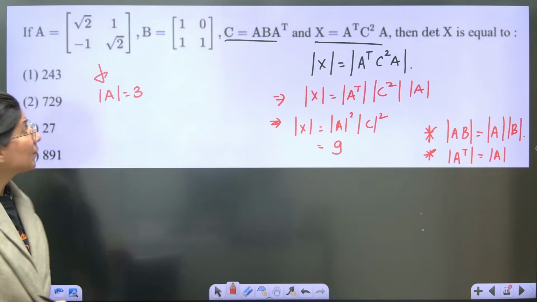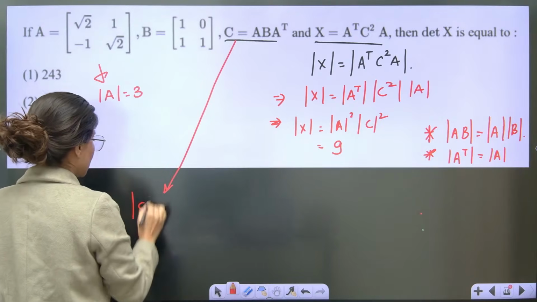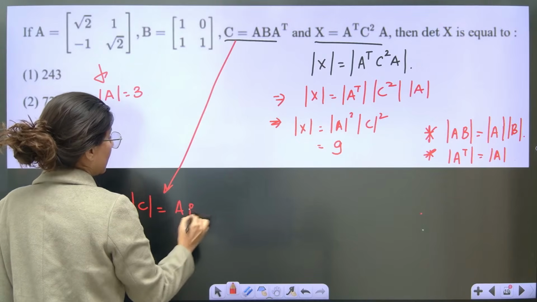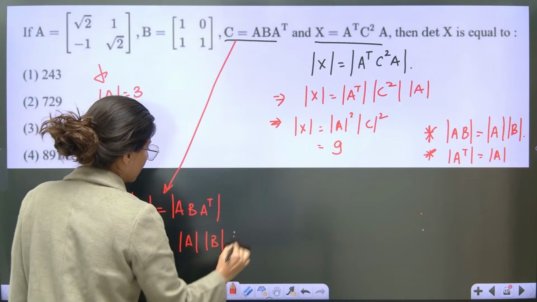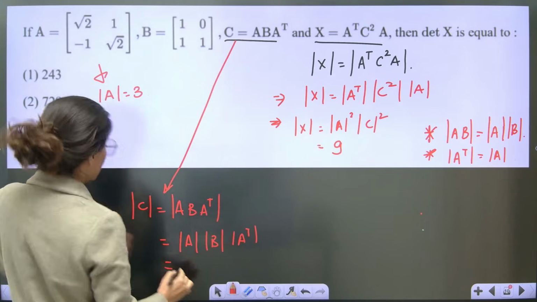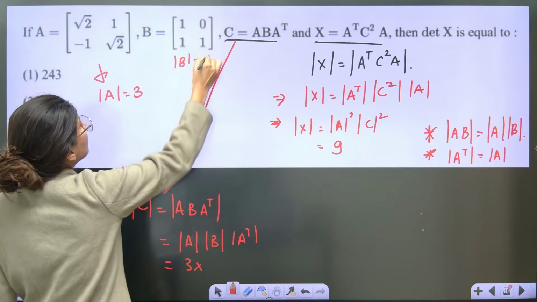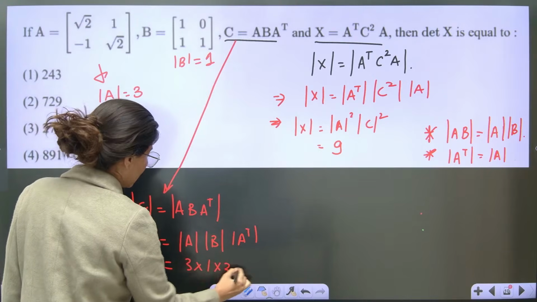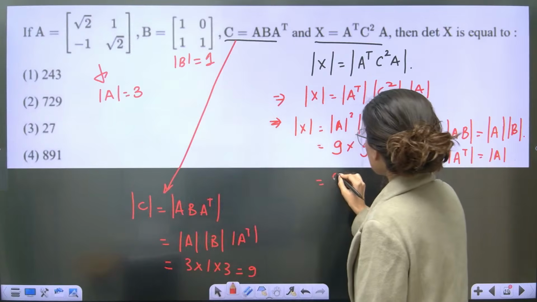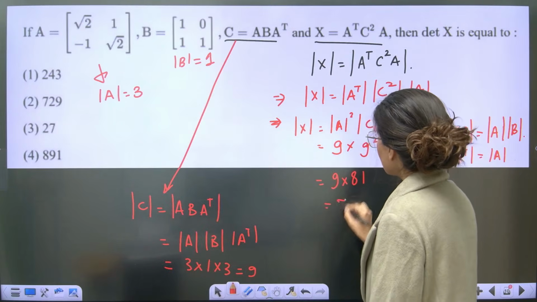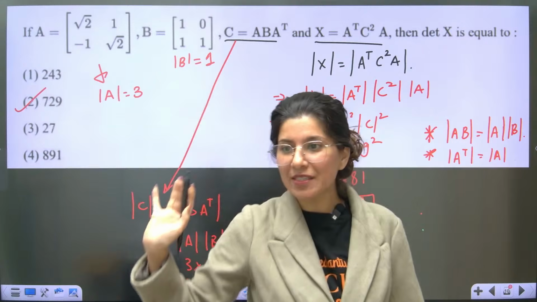Determinant C square. To get determinant C square, we have to take determinant C on both the sides. So C is A, B, A transpose. Again, separate it out: determinant A, determinant B, determinant A transpose. Obviously, determinant A is 3. Determinant B also you can calculate, right? This is 1. So 3 into 1 into 3, this is 9. Determinant C is 9, guys. So 9 square, and this is going to become 9 into 81. And some of you are absolutely right. The correct answer is 729. Easy peasy lemon squeezy, yes or no?